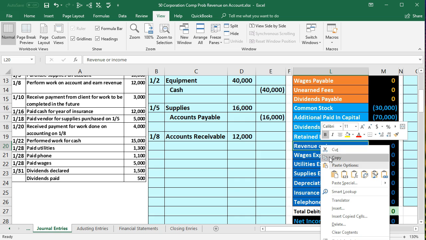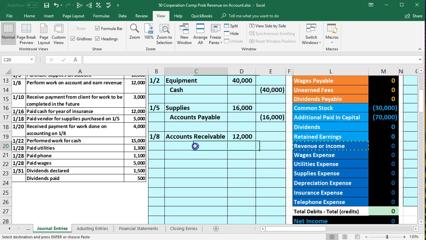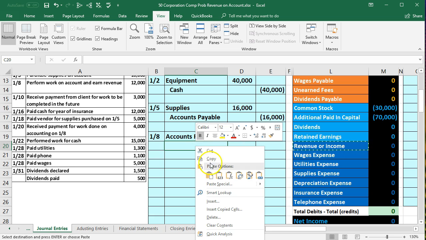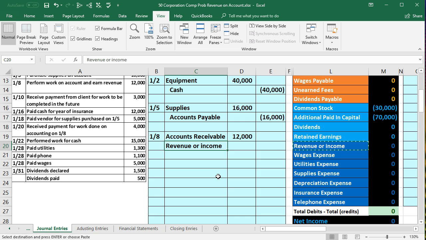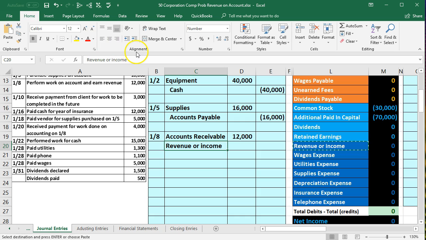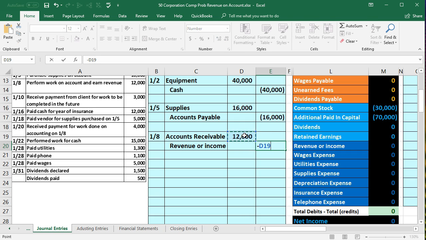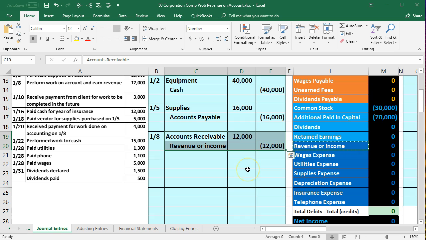So we're going to right-click and copy the revenue or income. Put that in C20, right-click and paste. 1, 2, 3. Now I'm going to go ahead and indent this. It's probably indented for you already by going to the Home tab, Alignment, Increase Indent. So it's a useful little item to know. And then we're going to be here in E20 where we could put a negative 12,000. I like to put negative of that formula, or that cell, in order to use formulas as much as possible. And then enter, and there we have it. So now this is our general journal that we journalized in the general journal.